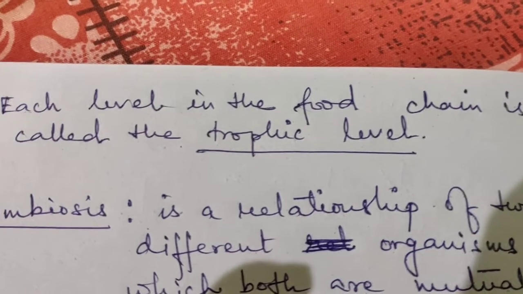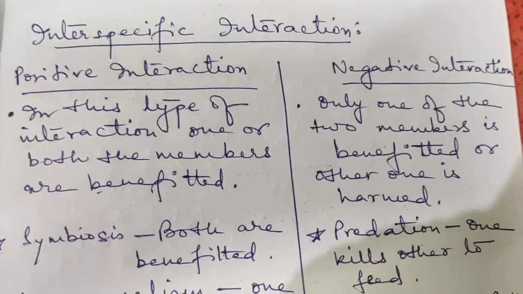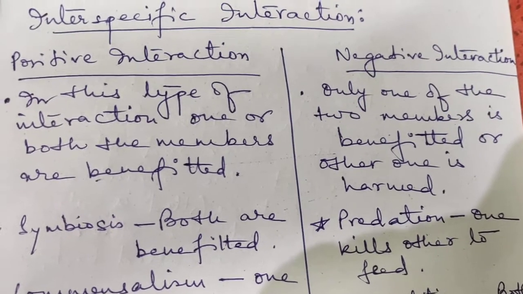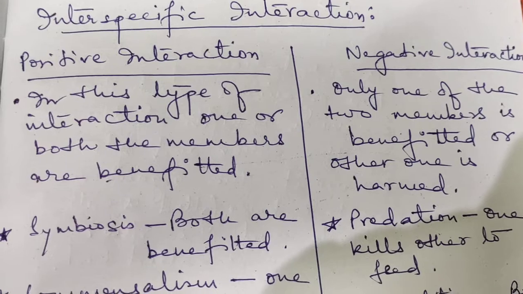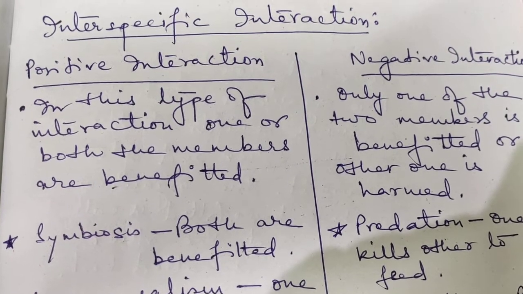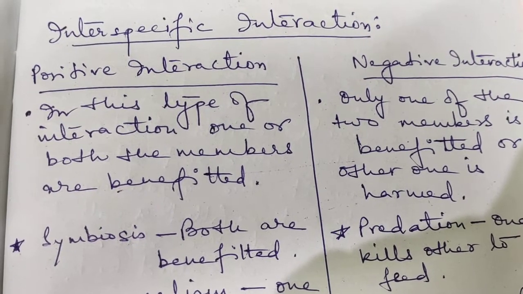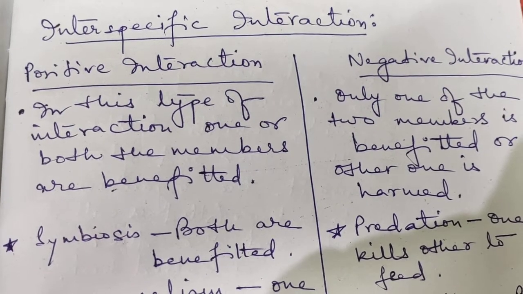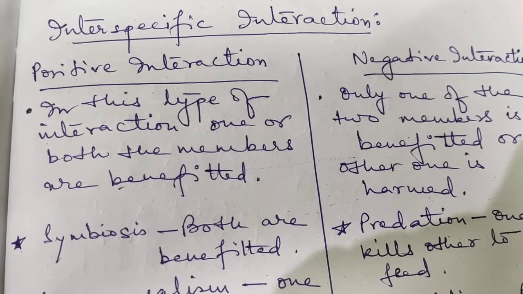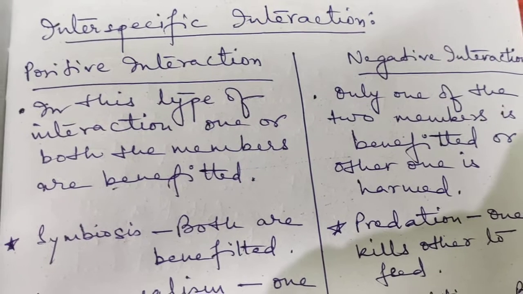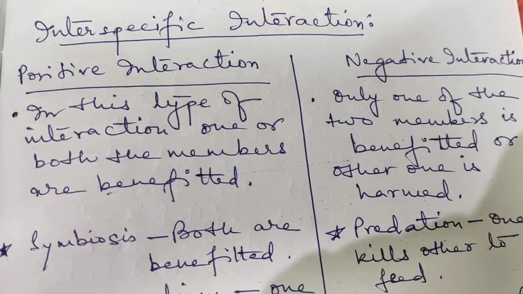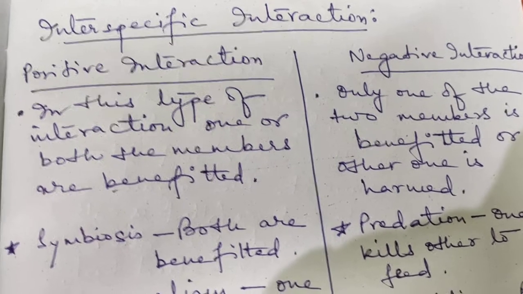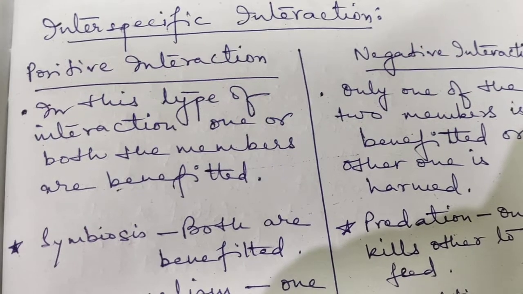Now, here I have given you in the form of a table the interspecific interactions. That means between the species, how they interact with each other. Maybe they are of same species or maybe of different species. Especially they are of different species, and this interspecific, that is why we have said inter. Inter means between the different species and intra means same species.